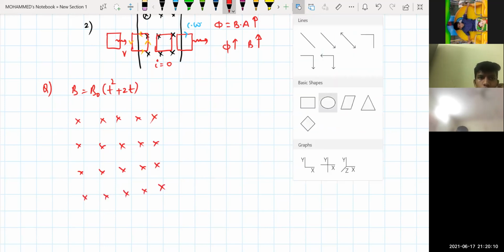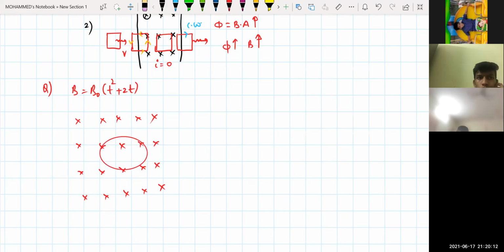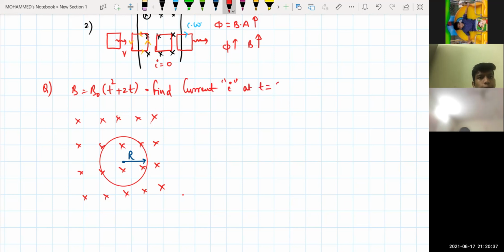And there is a coil in this one, a ring of radius, say, R. B is given as B naught into T square plus 2T. If I ask you to find the current I at T equals, say, 3 seconds, got it? Yes, sir.